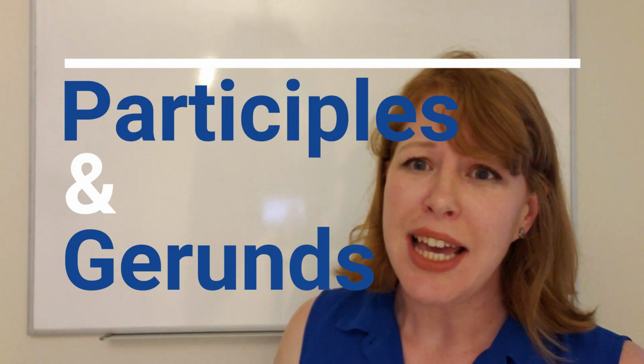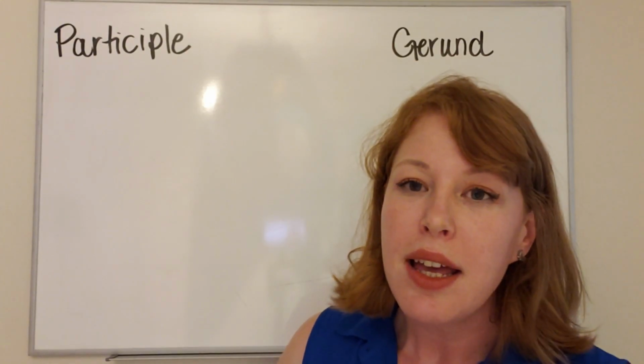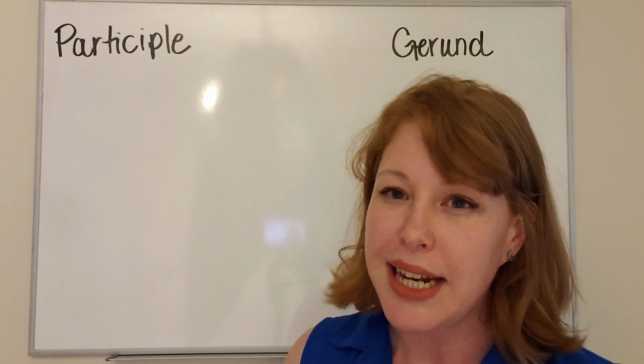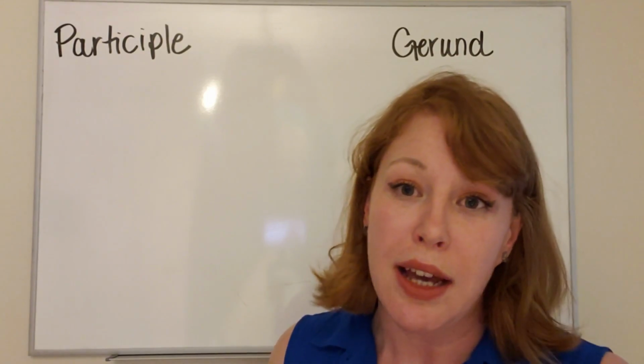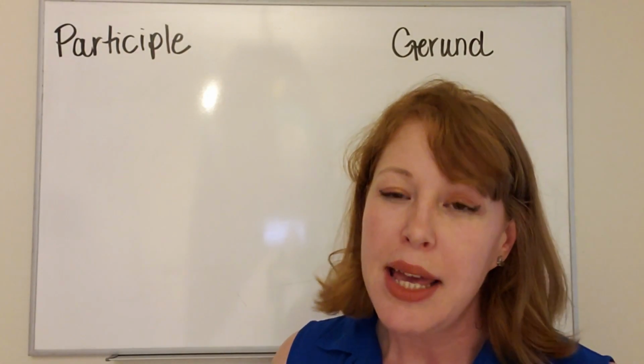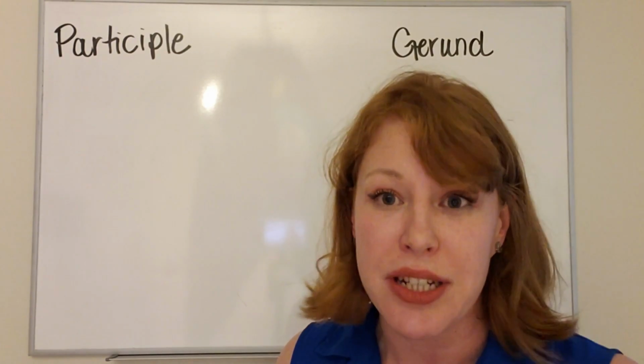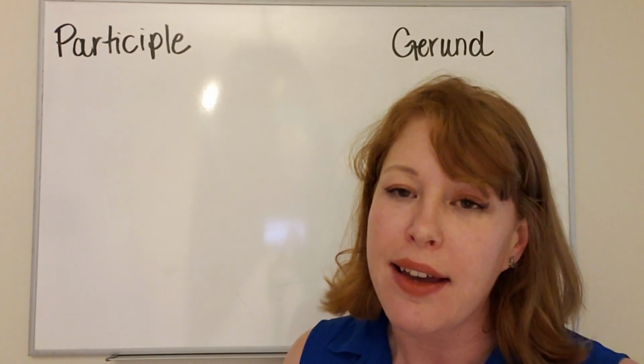Hanley here. Today, we're talking about some very complicated things. Participles and gerunds. Let's start with participles. Participles are verbs that act like adjectives. So normally, a verb would be an action. But in this case, a participle makes a verb into an adjective, which means it's describing a noun.